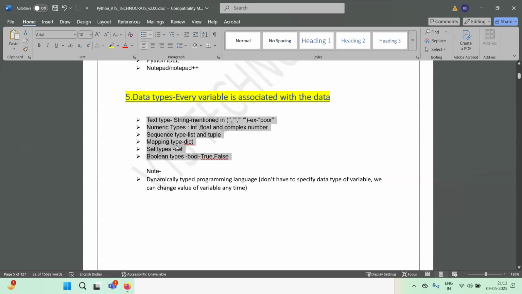So here, I have divided the data types basically into six types. First is the text type, which is string. Numeric type, which I have further divided into three: int, float, and complex number. Sequence type, I have written as list and tuple. Mapping type, I have written as dictionary. Set type, I have written as set, and Boolean type is true or false.